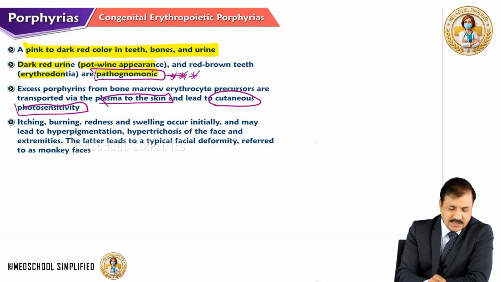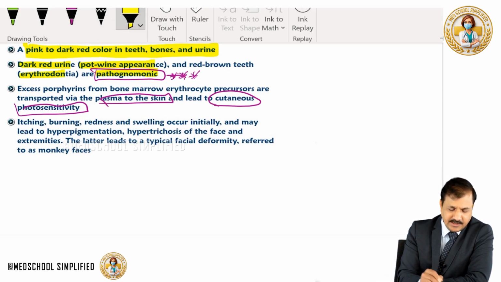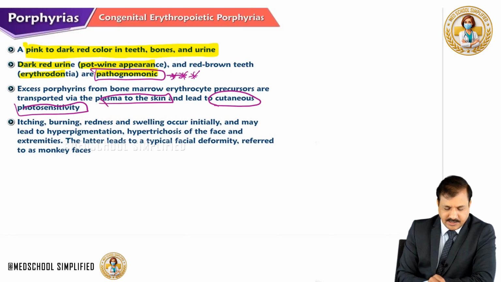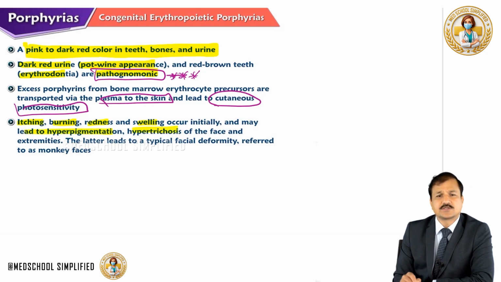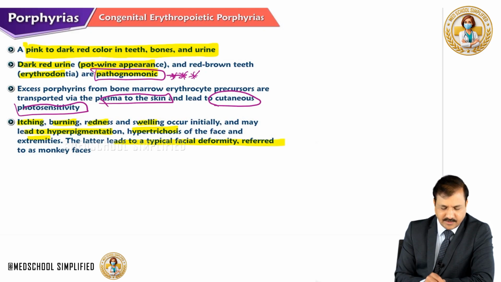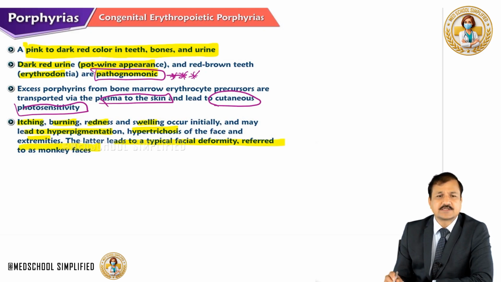So, what are all the signs with the cutaneous photosensitivity? We have itching, burning, redness, swelling that occur initially and may lead to hyperpigmentation and hypertrichosis of the face and extremities. Later it leads to a typical facial deformity referred to as monkey face.